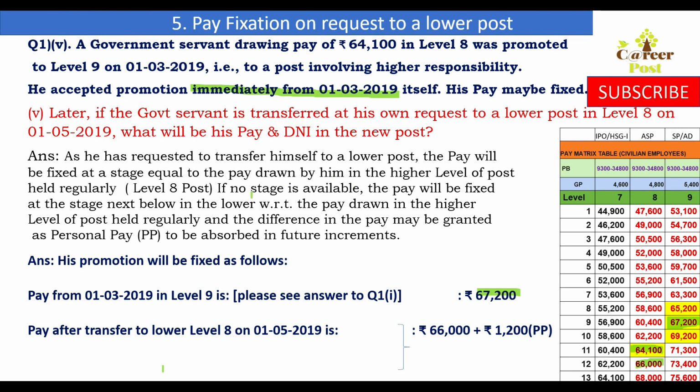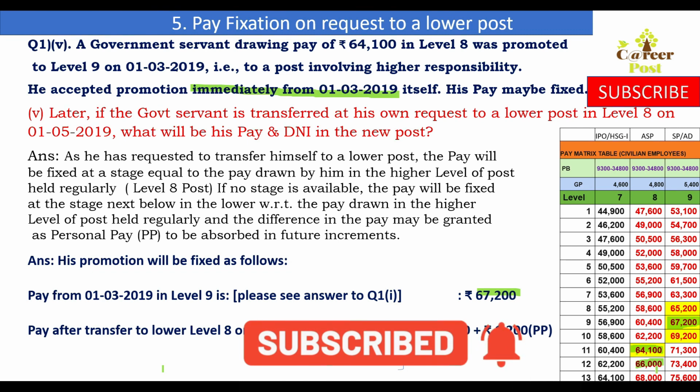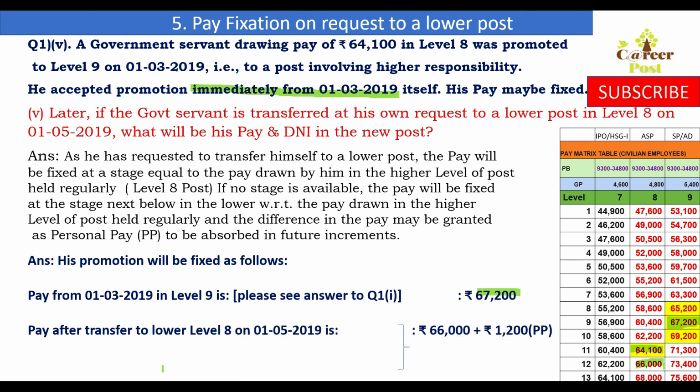What the rule says, if no stage is available, and here no stage is available in level 8 to fix him in the lower post, so what will be the course of action? The pay will be fixed at the next stage below in the lower level with reference to the pay drawn in the higher level. That is, it should be equal to or less than 67,200. So 67,000 is not available. So it will be fixed as 66,000, and the difference amount, that is 1200, between 67,200 and 66,000, will be drawn as personal pay.